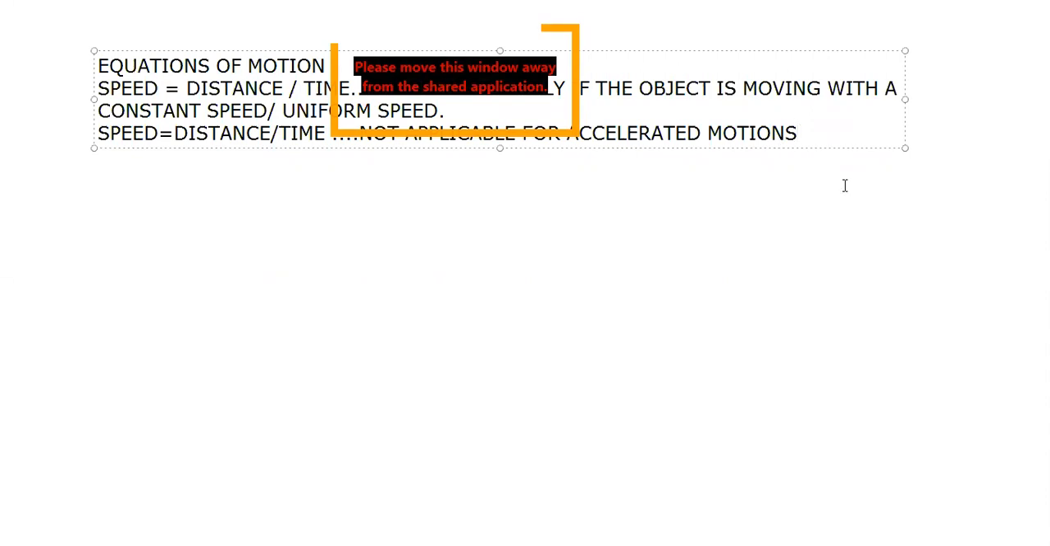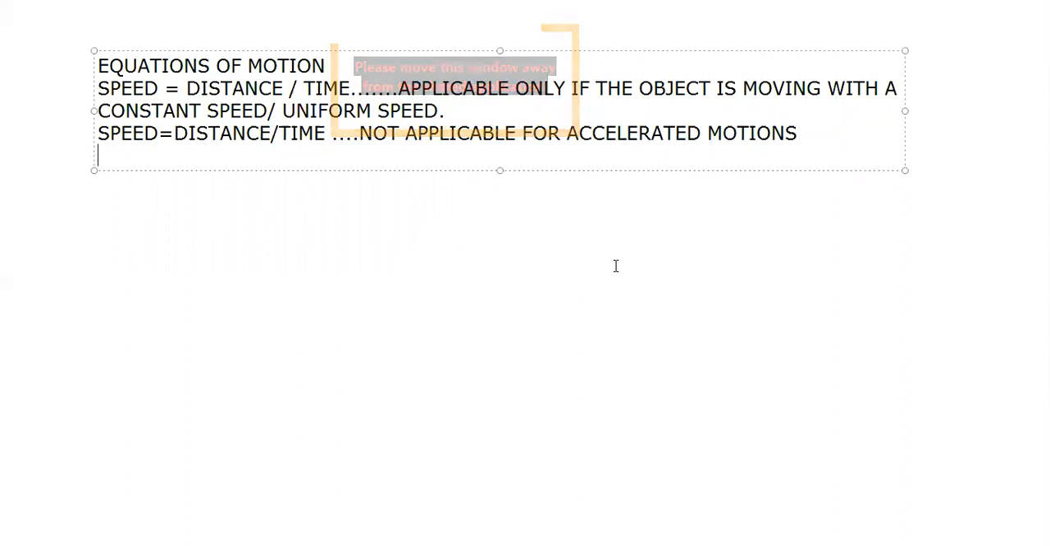So that's why, class, from now onwards, all of you should remember these equations of motion. These equations of motion are the ones which are applicable for accelerated motion, where the velocity of the object will increase with time, decrease with time, and so on. Okay, so the equations of motion are...